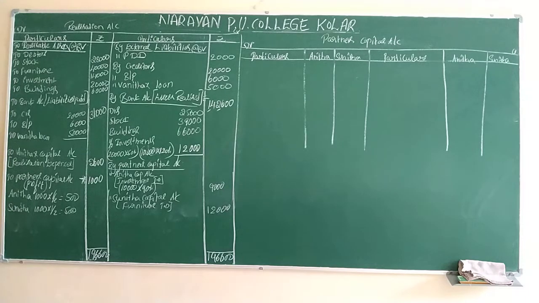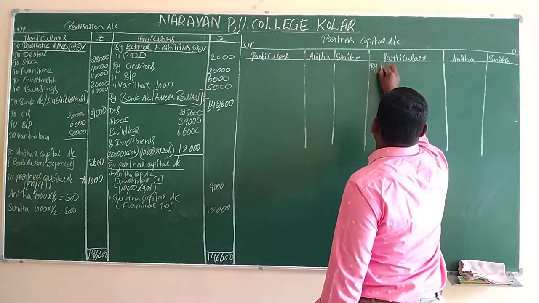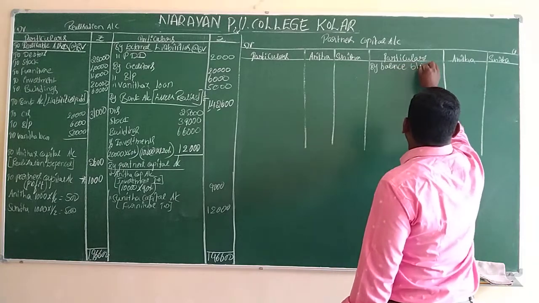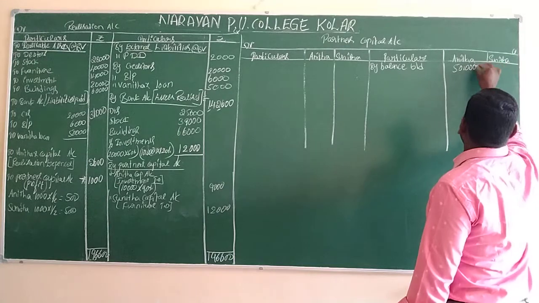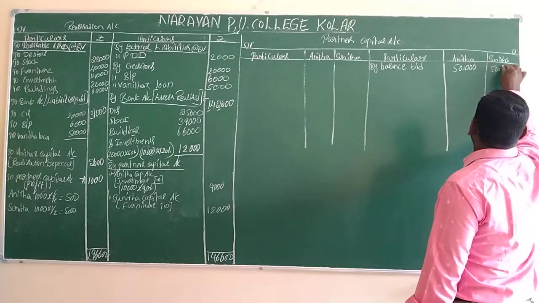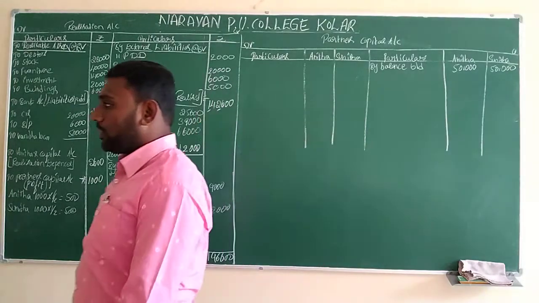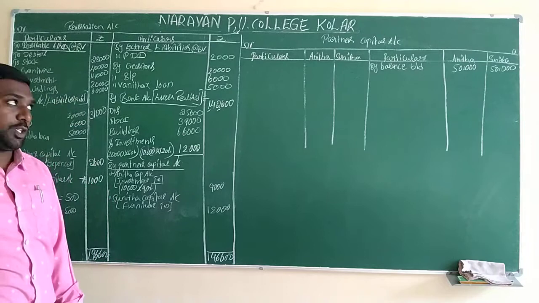First we have to transfer the opening balances of the partners' capital account. First we write by balance brought down. First partner's capital is 50,000. Second partner's capital is 50,000. 50,000 for one partner, 50,000 for the second partner. This is the capital balance which we transfer from the previous balance sheet.